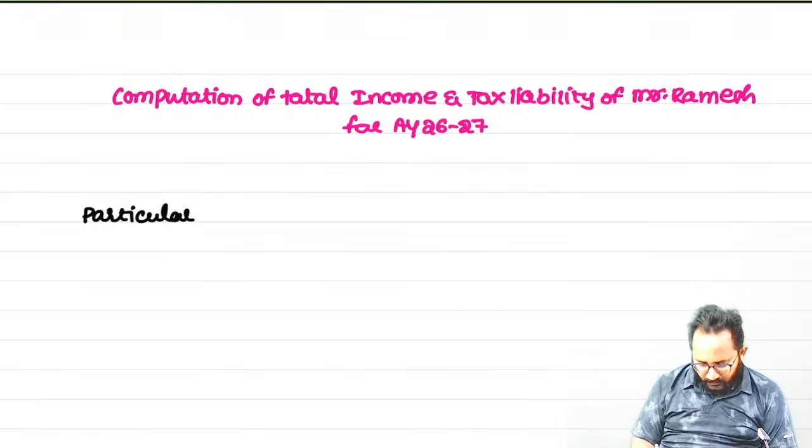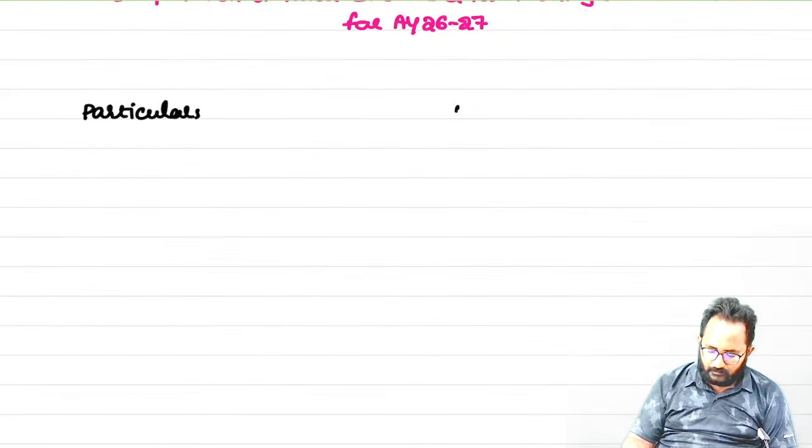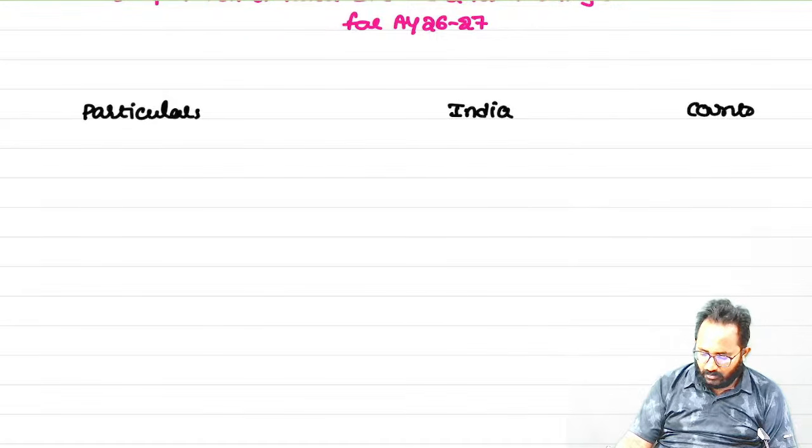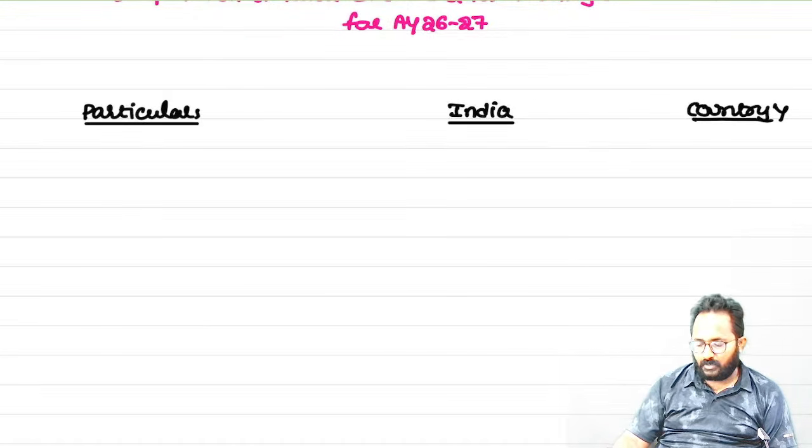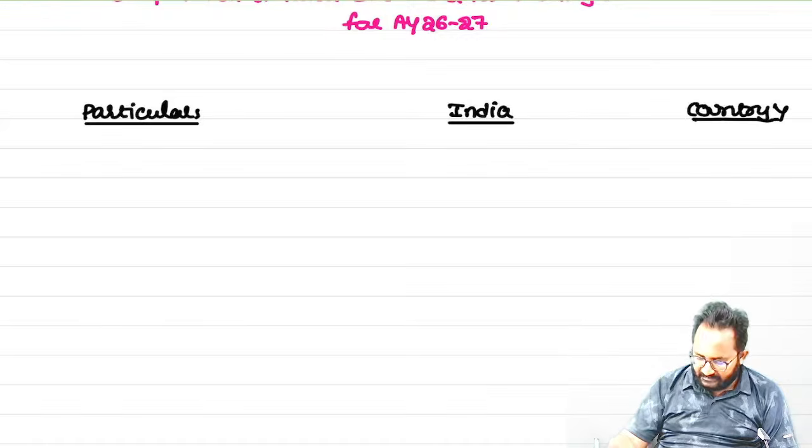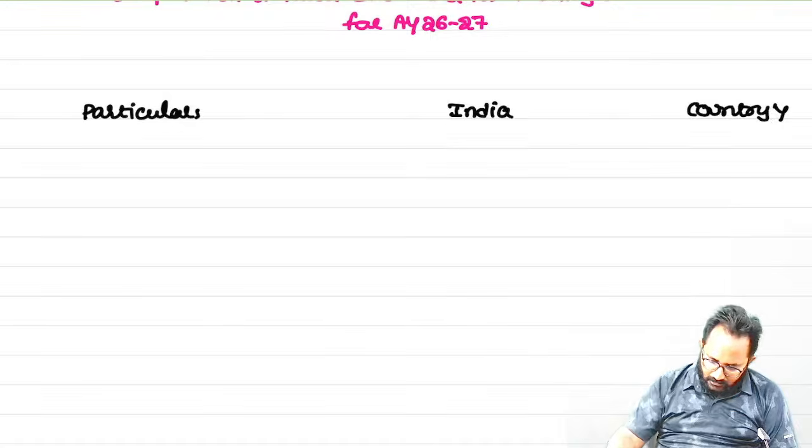Tell me first. In India, he earned some amount; and as well as in which country? Country Y. Sir, here which income? Total salary. Sir, the total salary is given clearly after removing all the deductions and so on. Now we'll take that as the total income.